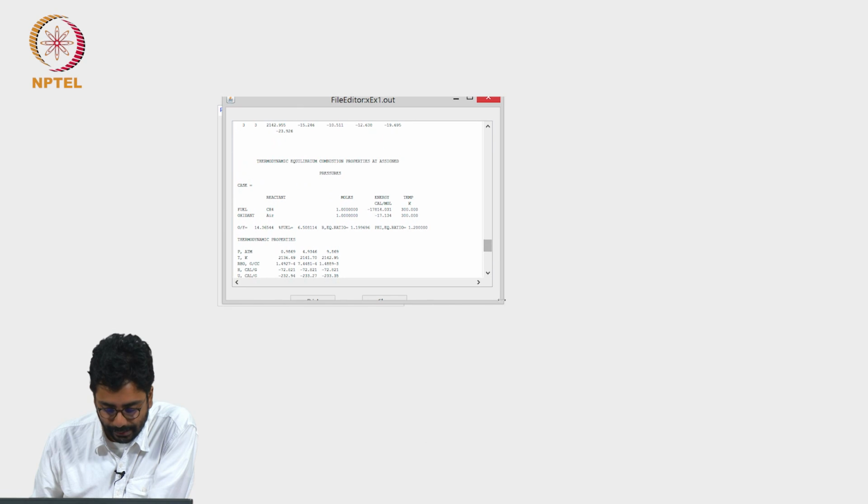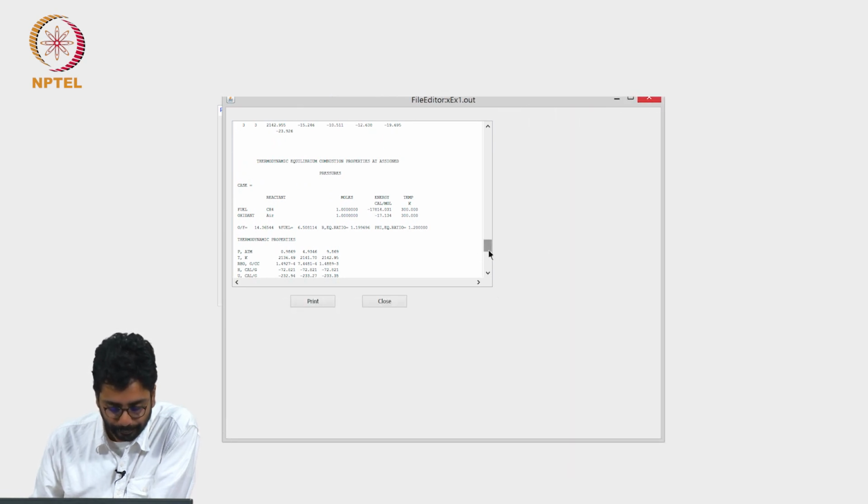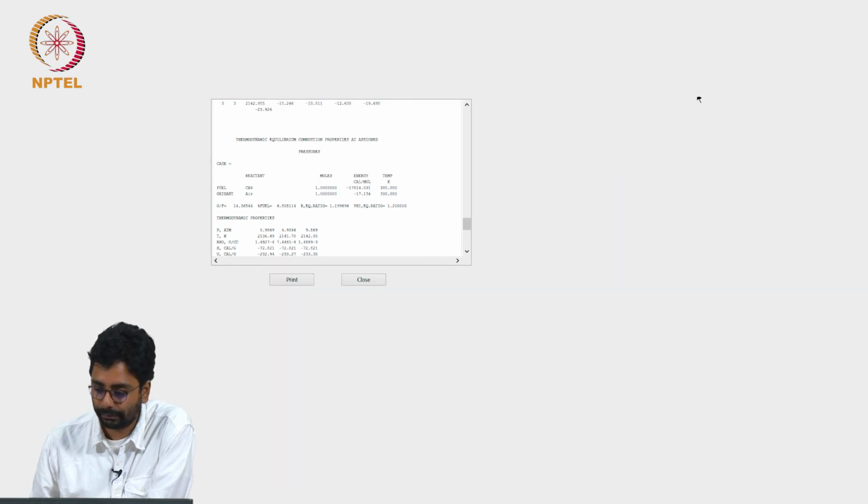So, these are the results. The fuel is methane, oxidant is air. For a phi of 1.2, which is fuel rich, the oxidizer to fuel ratio is 14.36, which I think is I don't know how this can be made bigger than this.